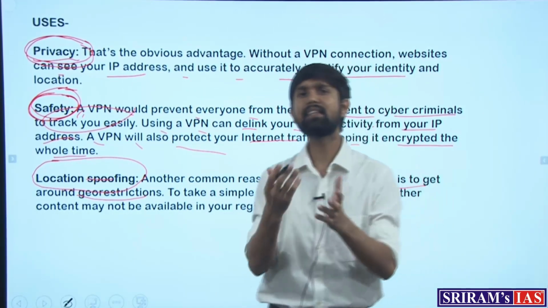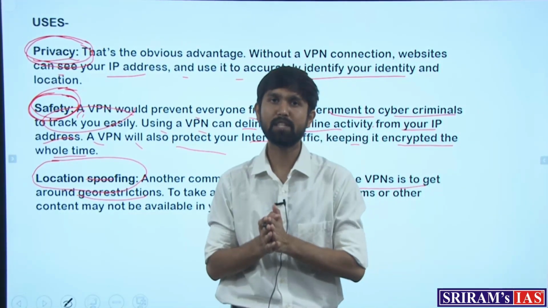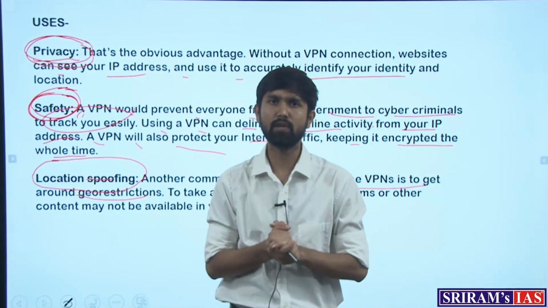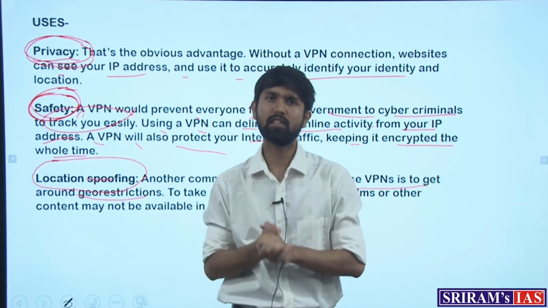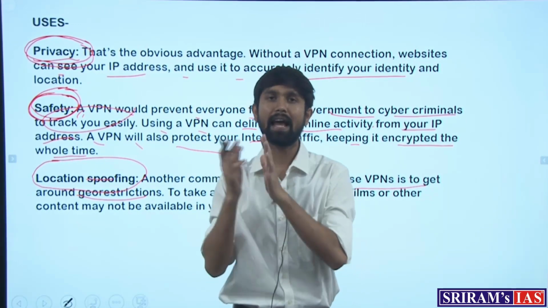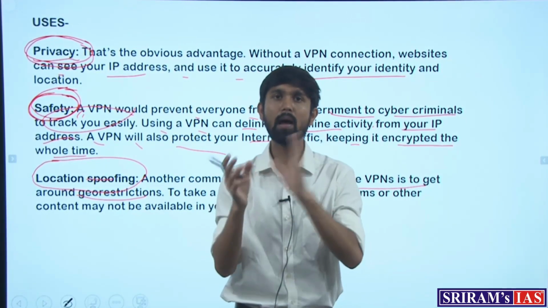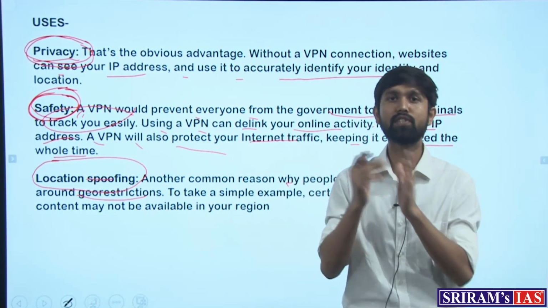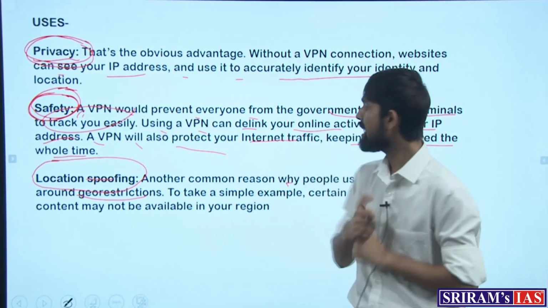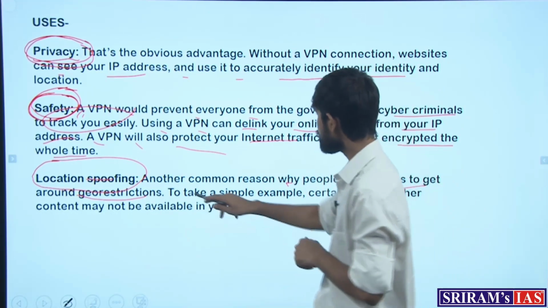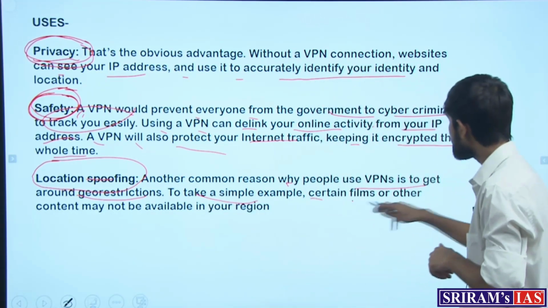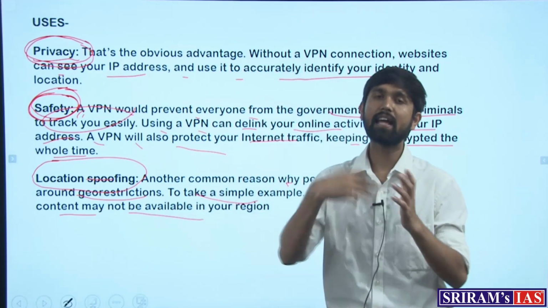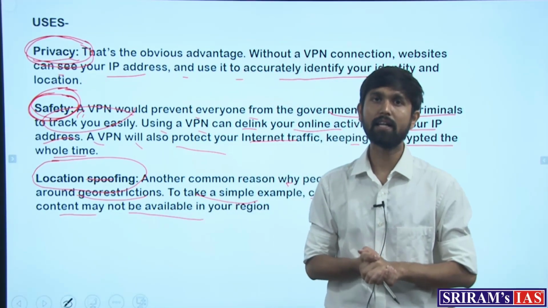Let's say there are certain websites which are banned in our country, and one person needs to access them for a certain use. A VPN helps them access this information by changing their location, thereby making websites which are otherwise not accessible in the country accessible. To take a simple example, certain films or other content which may not be available in our region can be accessed by logging in from a different location.